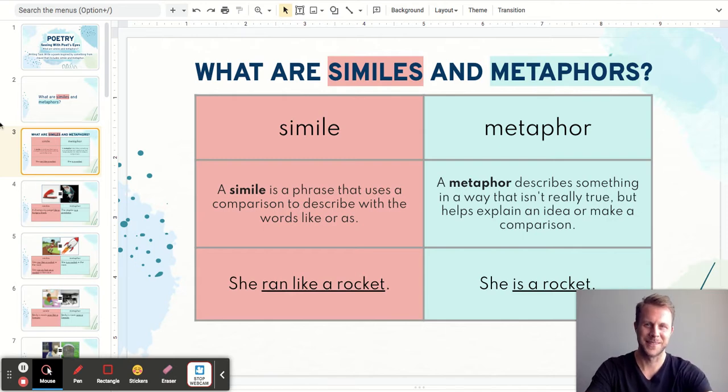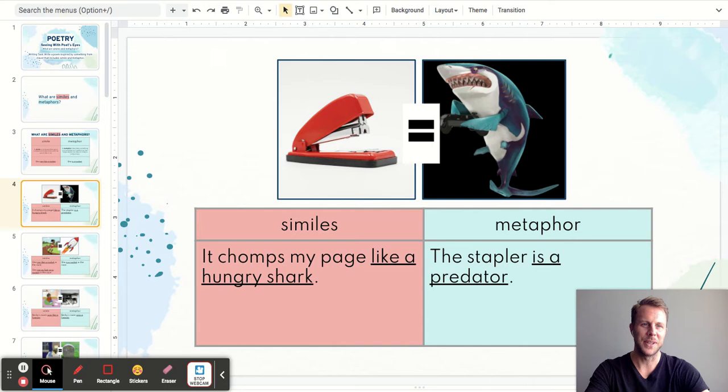Let's look at some examples. Last week, Michelle showed us this example in her writing. The simile she used was, "It chomps my page like a hungry shark." She's describing the stapler like a hungry shark chomping a page. She also used a metaphor in her writing. She said, "The stapler is a predator." It doesn't say that it's like a predator, it just says the stapler is a predator. Now, we know that it can't actually be a predator, but it makes us think about something that's dangerous, ooh, that might attack you, and it makes it more interesting for reading.